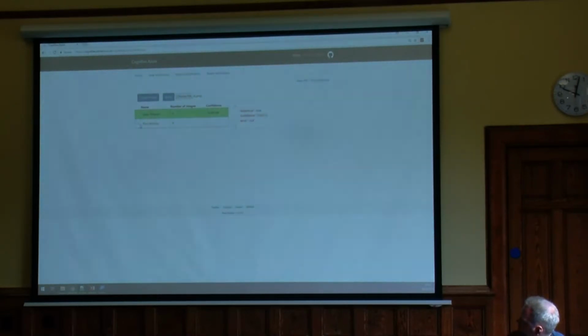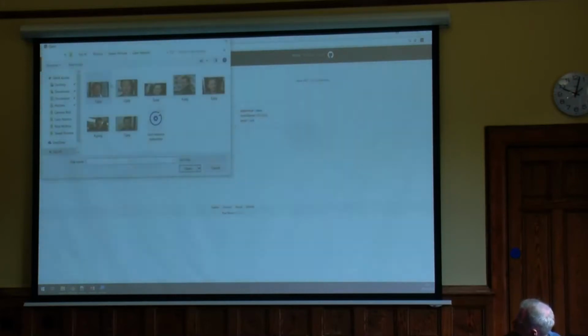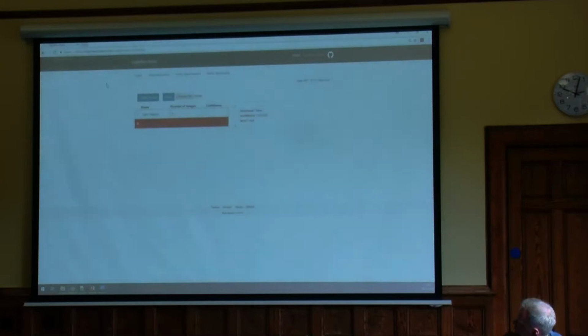If I say, well, actually, I'm going to use the same image, I'm going to test to see, is it Rory McIlroy? It just says, no, you're not Rory. Whereas if I change it to Rory, it says, yes, you're Rory, and no, you're not Liam. So it's fairly accurate, at least from playing about with it.